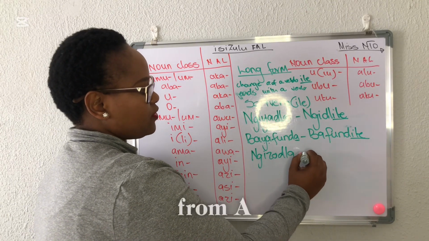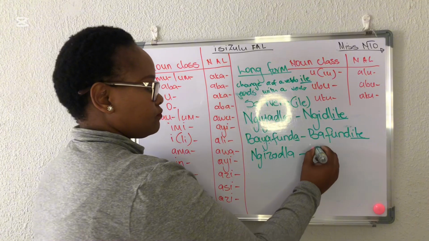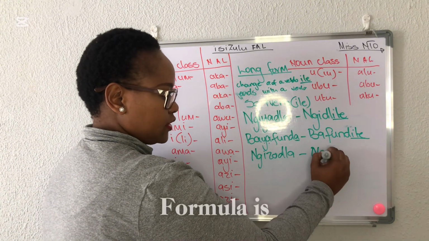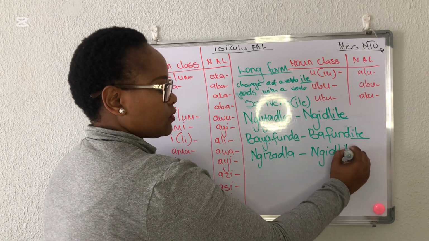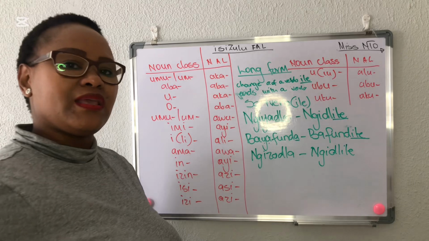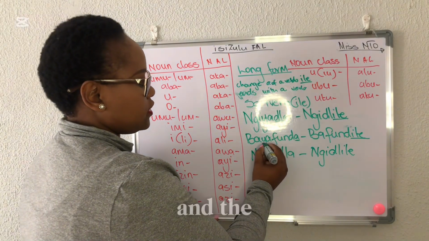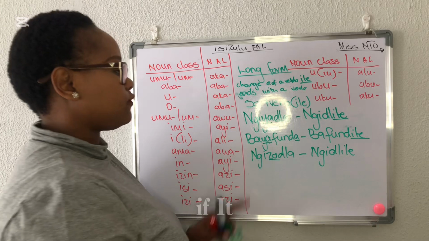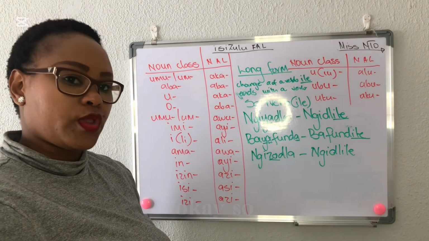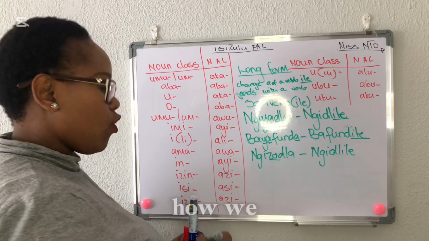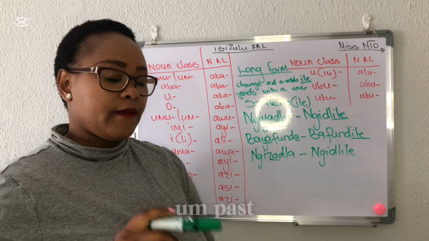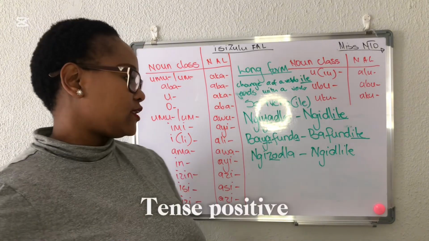Now I'm changing it from future tense. Still, the formula is the same. It's still going to be ngidlile. You just drop uzo, and the ya, you drop it if it has a ya. Okay, so that is how we do a past tense positive.